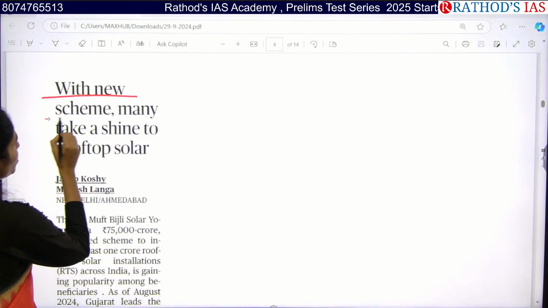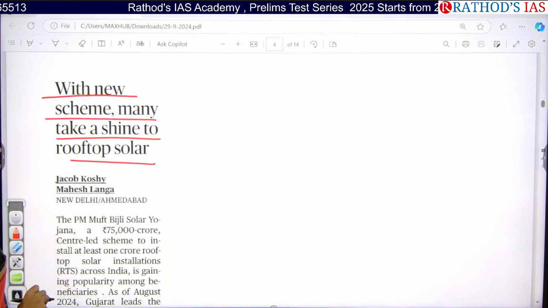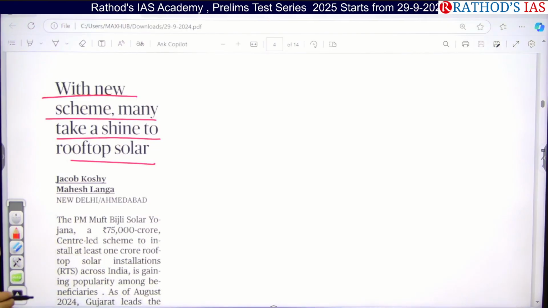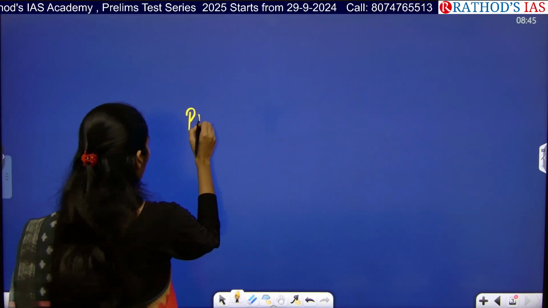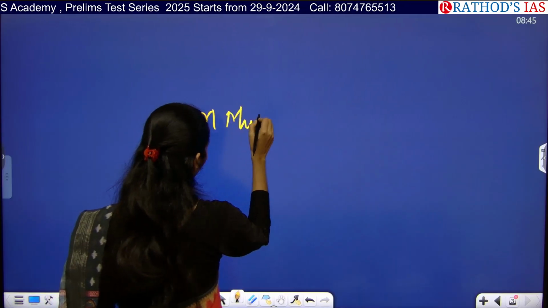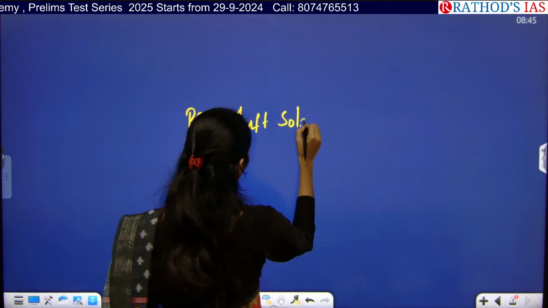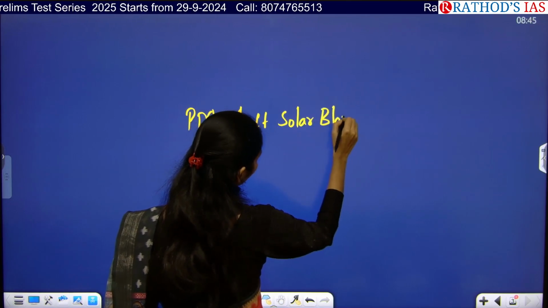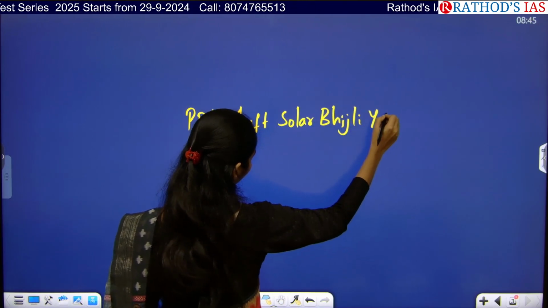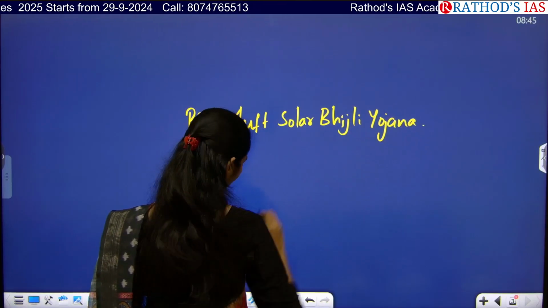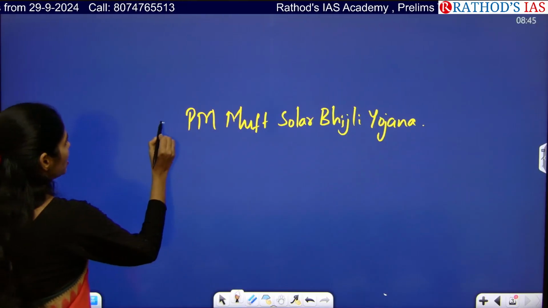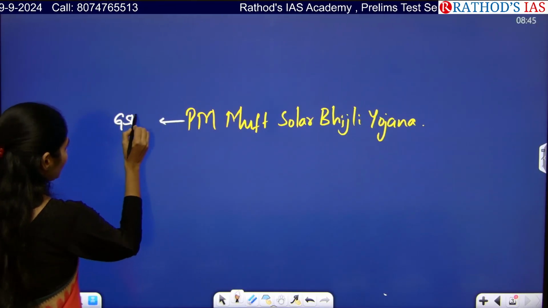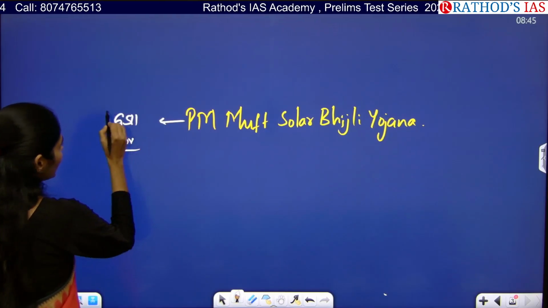The title says, with a new scheme, many take to rooftop solar. So this article is talking about PM Muft Bijli Solar Yojana. So whenever you get any scheme in use, you have to see all these dimensions. So make a note of it. Schemes will be important from the GS paper governance point of view.